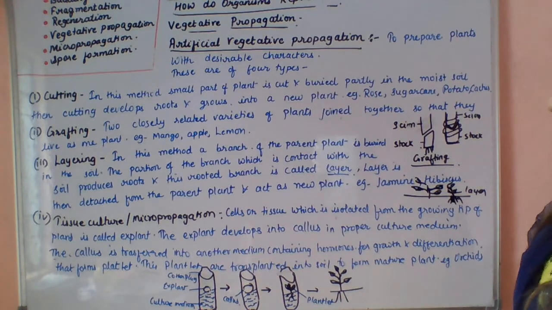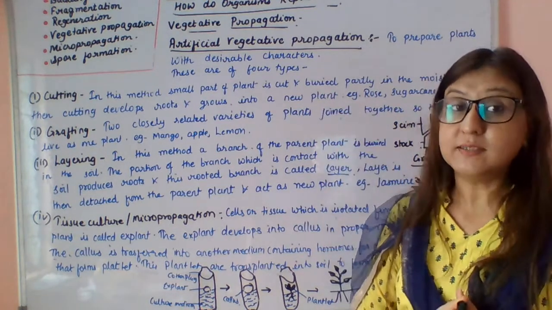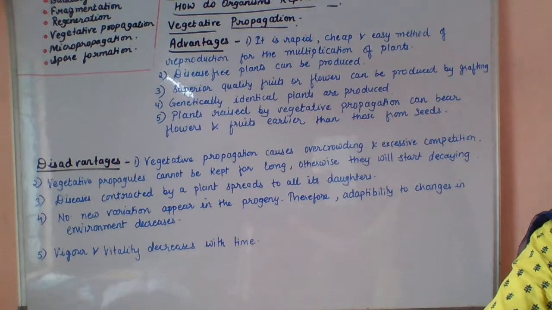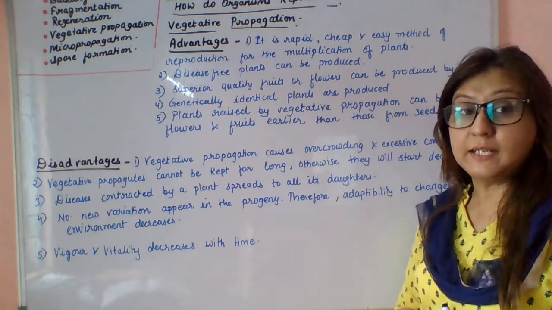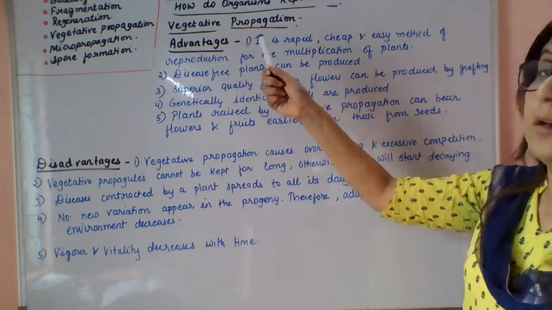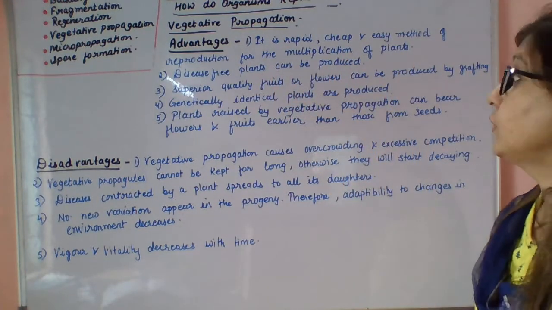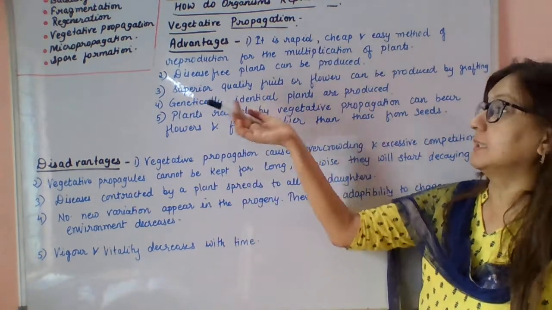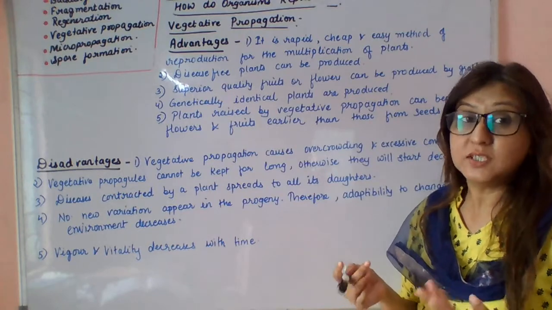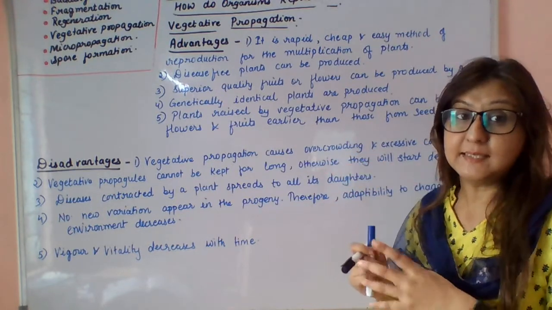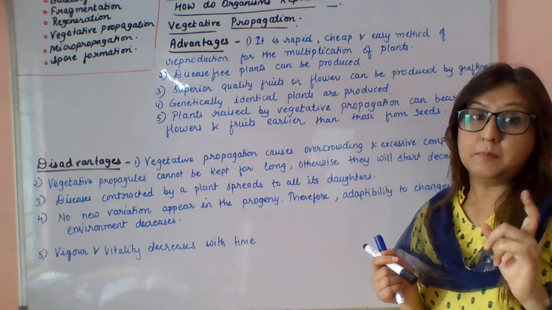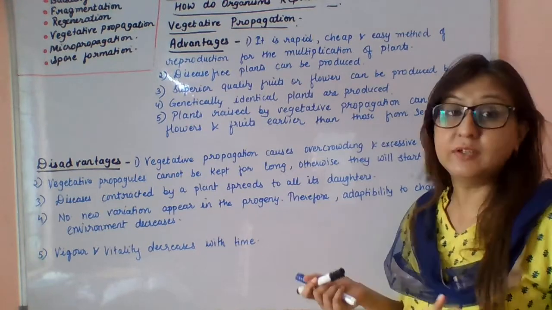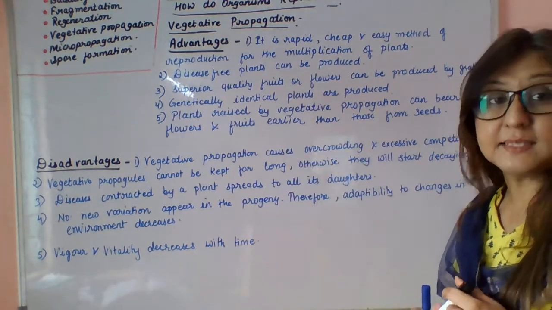Next, we will study the advantages and disadvantages of vegetative propagation. Now we will see the advantages. First, it is a rapid, cheap, and easy method for reproduction and multiplication of plants. Disease-free plants can be produced, not in all cases, only in micropropagation or tissue culture, because it takes place in laboratory conditions. So definitely disease-free plants can be produced.